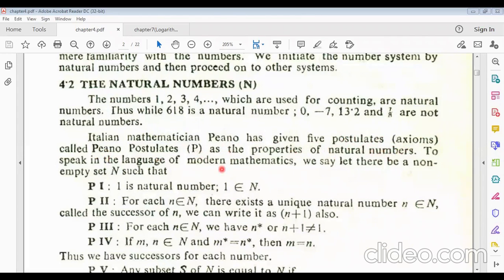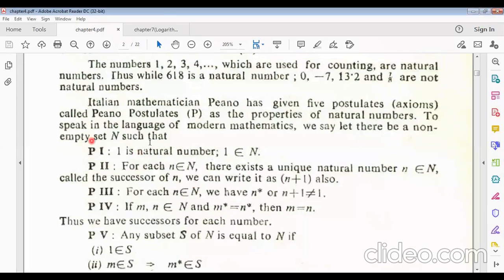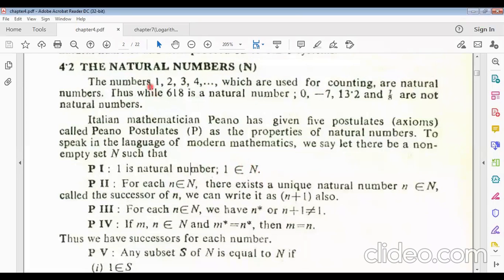of natural numbers. To speak the language of modern mathematics, we say let there be a non-empty set N such that the first postulate: 1 is a natural number because 1 belongs to N. N means what? Set of natural numbers. Okay, N equals {1, 2, 3, 4, ...}. So 1 belongs to N. This is why 1 is a natural number.